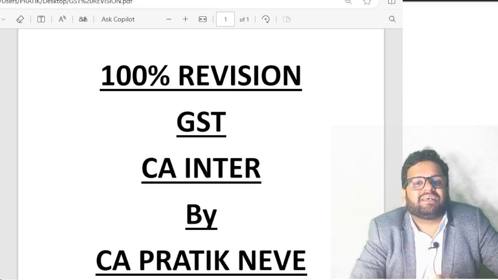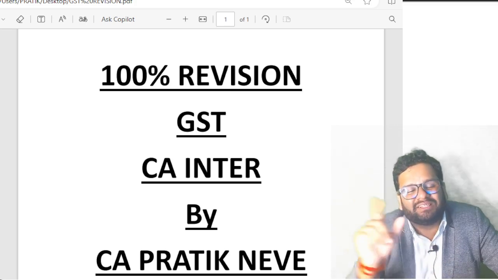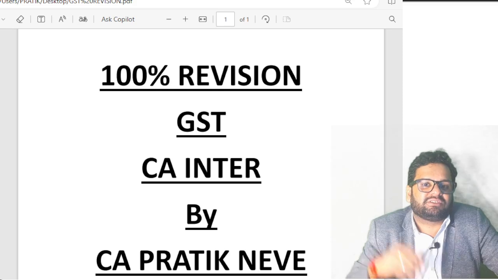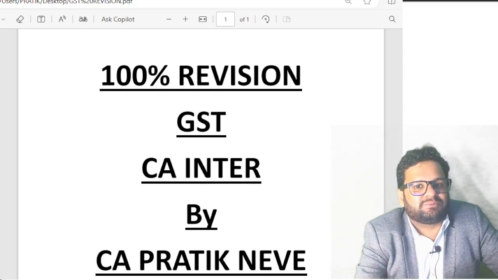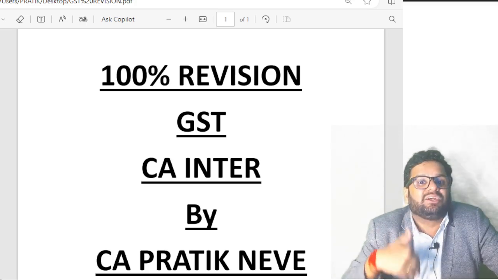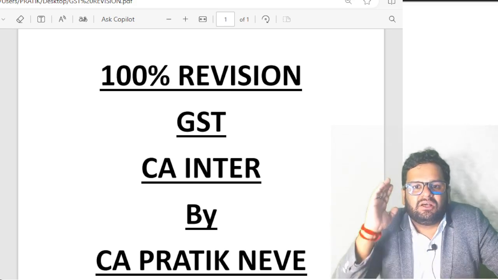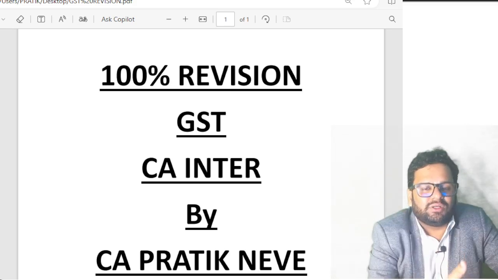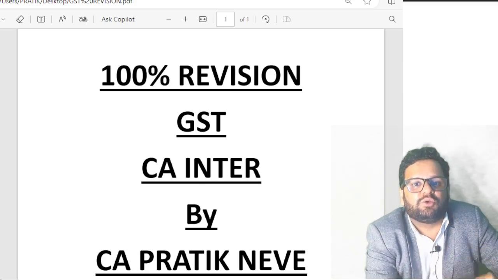12.8 goods transportation service. In goods transportation service, if given to a registered person, location of such person; given to an unregistered person, where the goods are handed over for their transportation is the place of supply. 12.9 passenger transportation service, given to a registered person, location of such person; given to an unregistered person, where the passenger embarks on the conveyance for continuous journey.